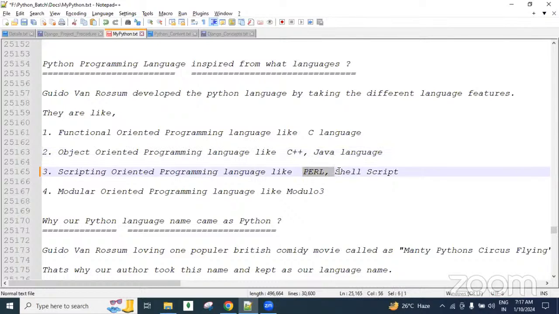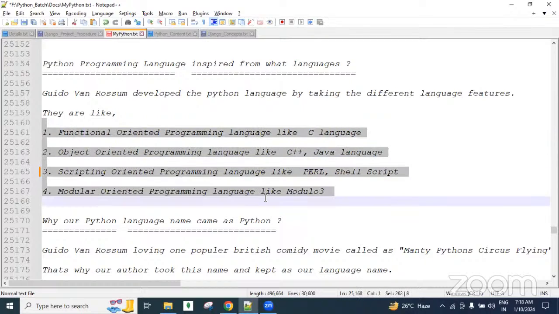From Perl or shell script, scripting oriented programming techniques were taken. From the Modula-3 language, modular oriented techniques were taken. All together, functional, object oriented, scripting oriented, and modular oriented techniques were added in one file, and that slowly became the Python language.